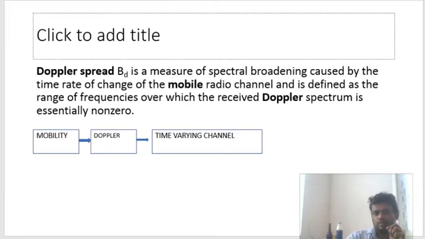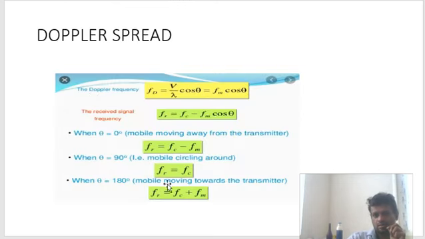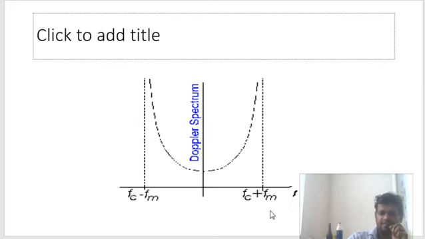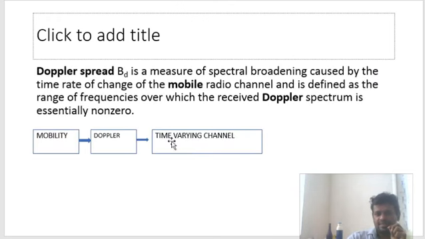So what we have learned is that due to mobility, Doppler shift has happened in frequency, and due to Doppler shift, the Doppler spectrum has come in an expanded form, which has led to a time varying channel. And anything with a time varying channel will cause fading, and that fading falls under small scale fading due to Doppler spread.